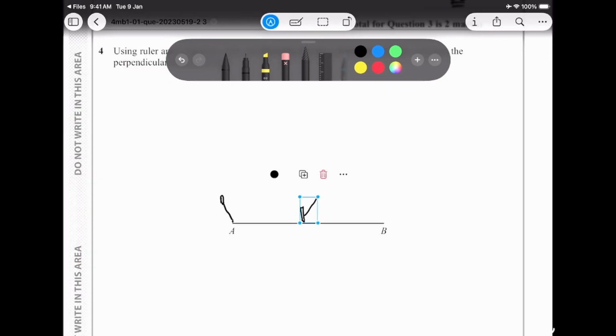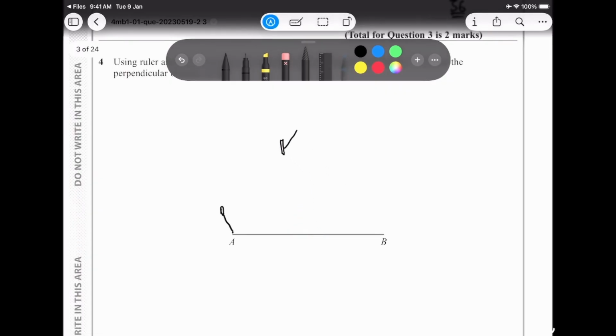Normally it's a good practice to take more than half. You take more than half and then you get a bisector over here, a bisector over here, and you'll see that both of your bisectors are going to form an X like this, which will make a straight line, which will be your perpendicular bisector.